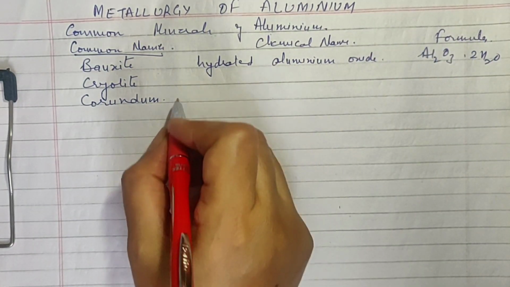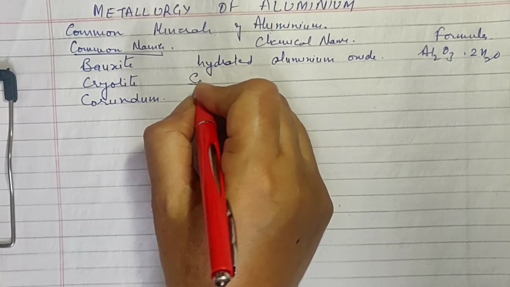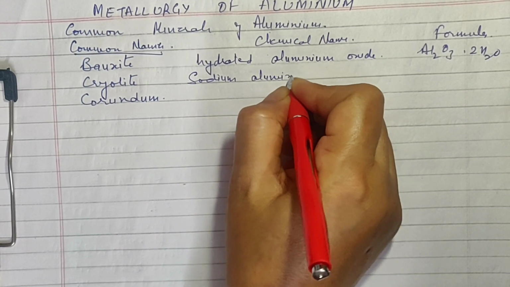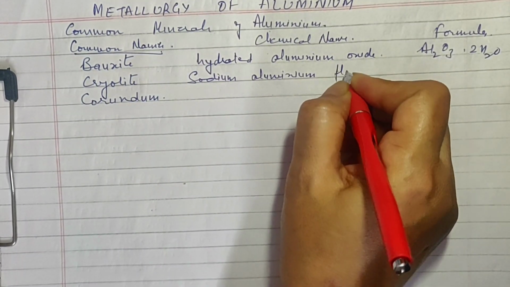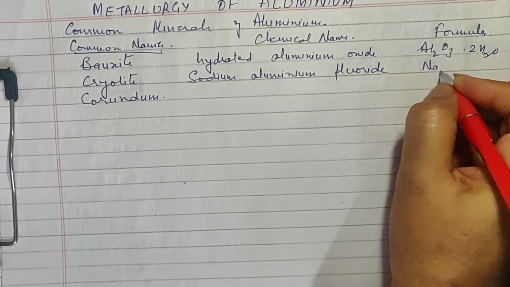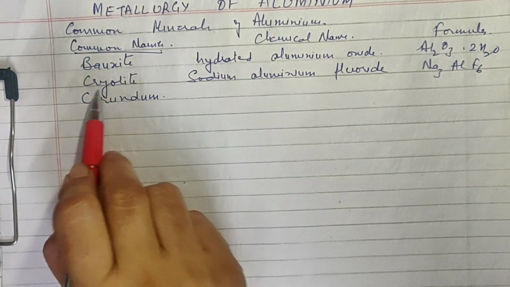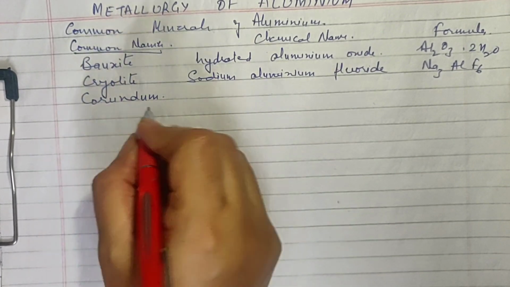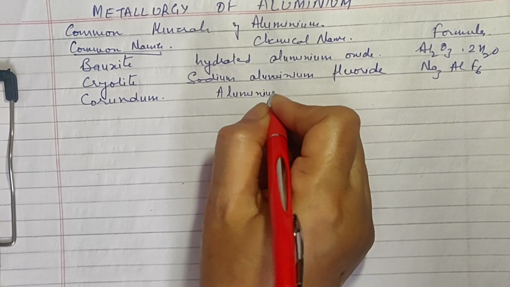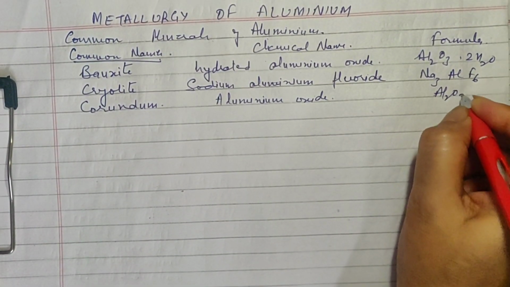Cryolite is very important. They ask you in the exam, what is the chemical name of cryolite? So remember this. This is known as sodium aluminium fluoride, Na3AlF6. Remember, what is the chemical name of cryolite? So you must write this. Corundum is also aluminium oxide, but this one is without water. So this is straight away Al2O3.